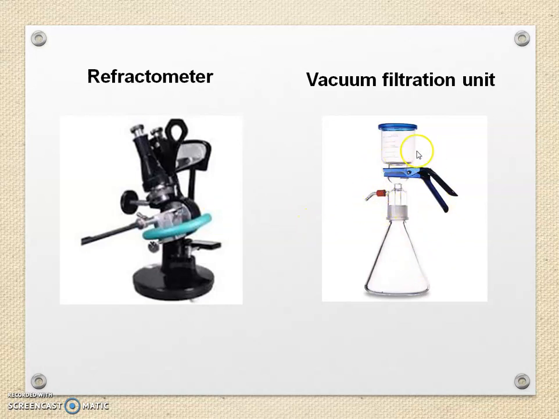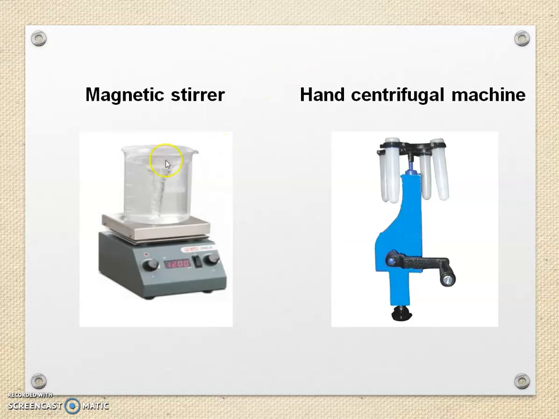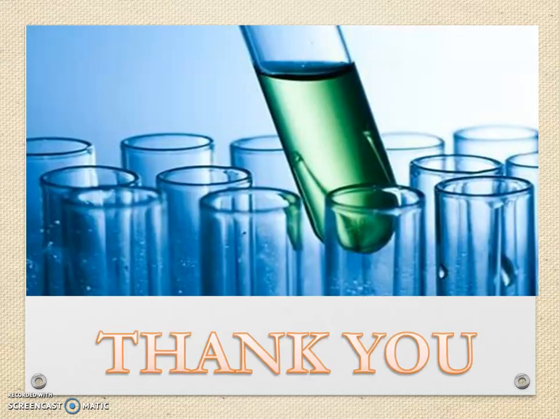Then vacuum filtration unit. This is used for filtration of the synthesized product. This is a magnetic stirrer. It is used for stirring purposes. Then hand centrifugal machine for centrifuging the substance.